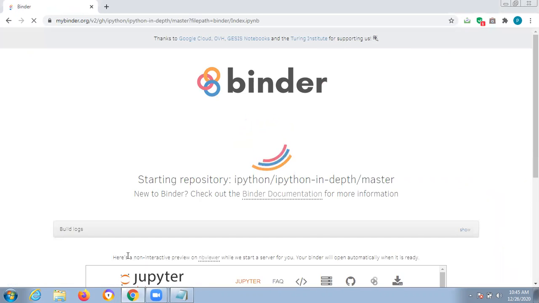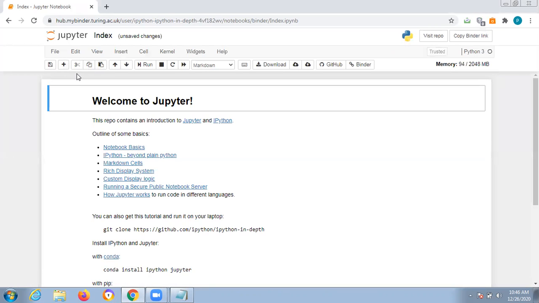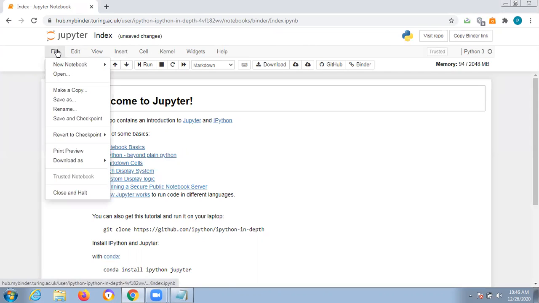Already, I told many times everything should not be complete theory. At the same time, practical knowledge is very important in all aspects. Whenever you are facing any interview, they are checking your practical knowledge. Based on practical knowledge, you can gain more important points. First thing, you are opening Jupyter. Click on File, New Notebook, Python.